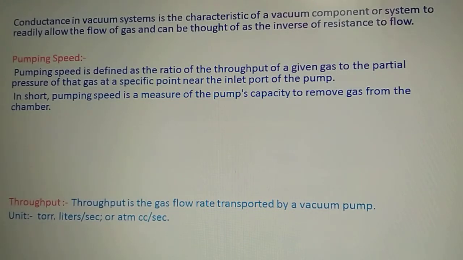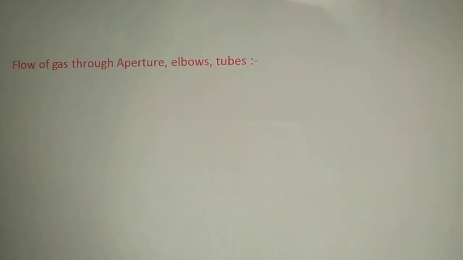It just measures the capacity of a pump to remove a gas from the chamber or the vessel. And these are some few definitions: flow of a gas through apertures, elbows and tubes. This is homework for you. You should prepare for those small topics.